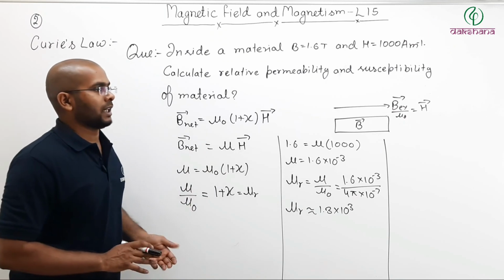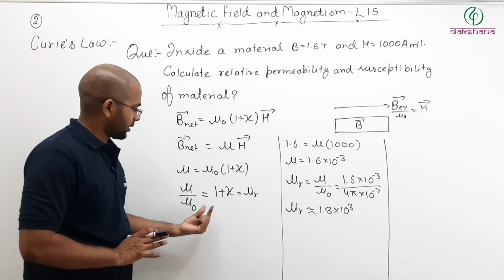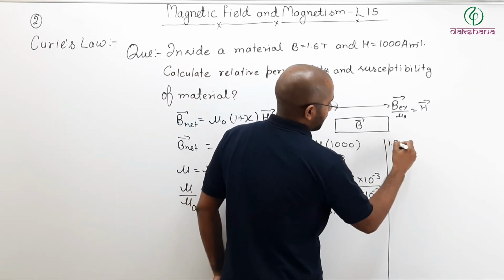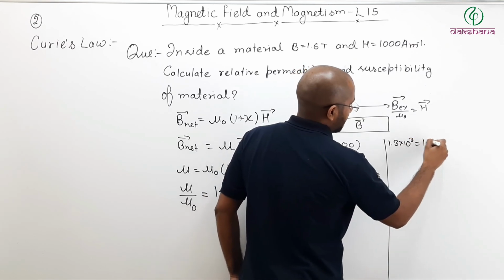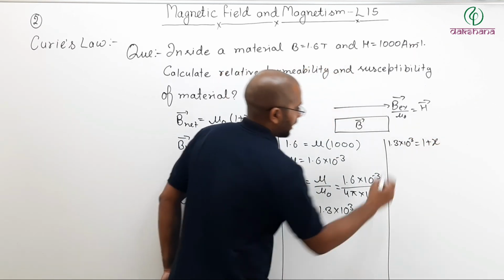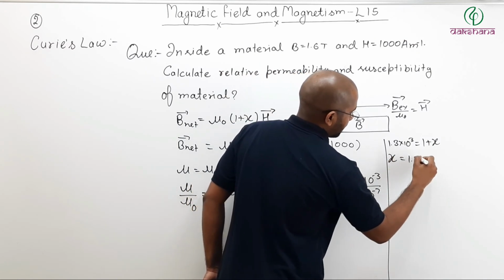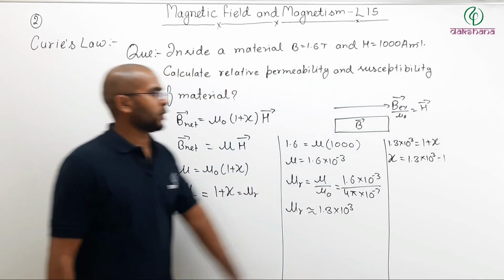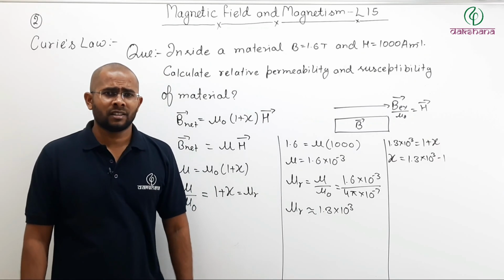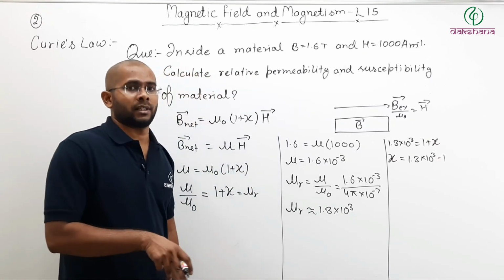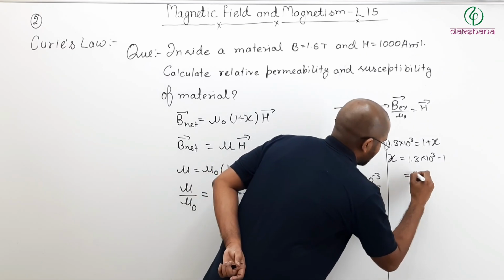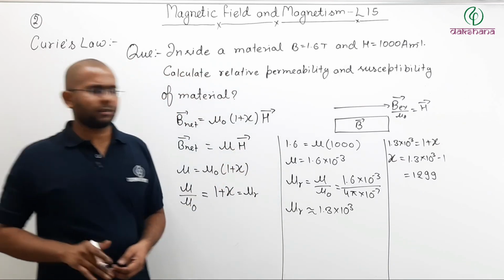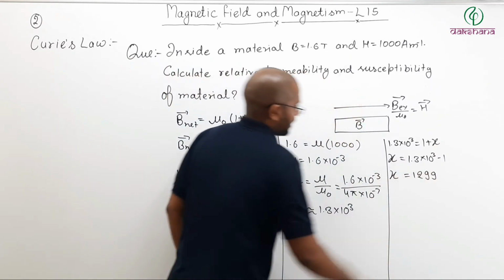Now what about susceptibility? How do we calculate susceptibility? Here mu r is nothing but 1 plus susceptibility. So here you can say 1.3 into 10 to the power 3 equals 1 plus susceptibility of the material, and susceptibility of the material is 1.3 into 10 to the power 3 minus 1. So 1.3 into 10 to the power 3 is 1300. 1300 minus 1 is 1299, which is approximately equal to 1.3 into 10 to the power 3. So that is the susceptibility of your material.